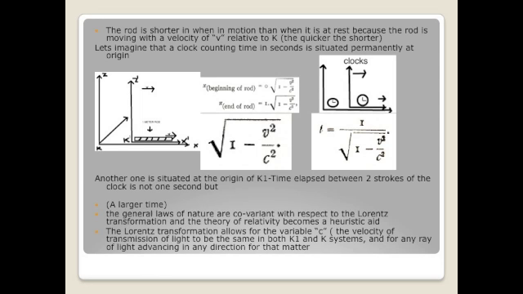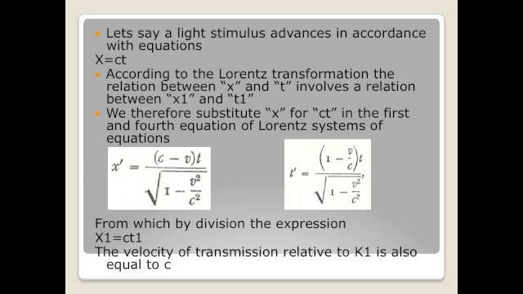Here we see that the general laws of nature are covariant with respect to the Lorentz transformation, and the theory of relativity becomes a heuristic aid. The Lorentz transformation allows for the variable c, the velocity of transmission of light, to be the same in both K1 and K, and for any ray of light advancing in any direction for that matter.